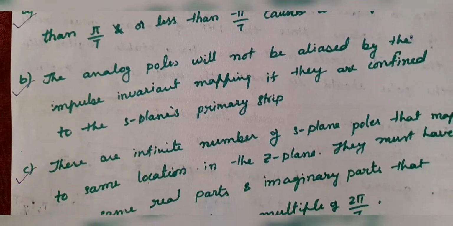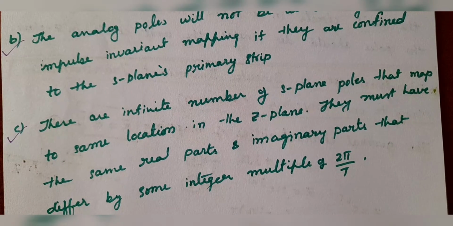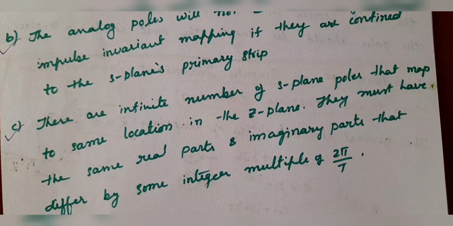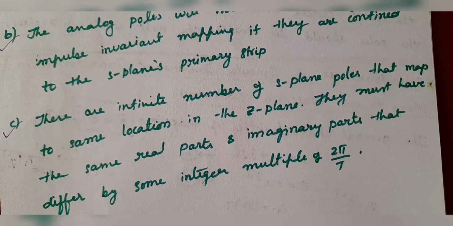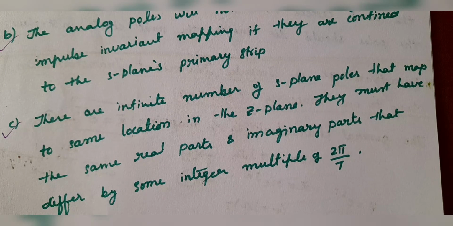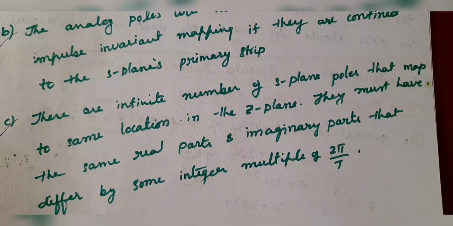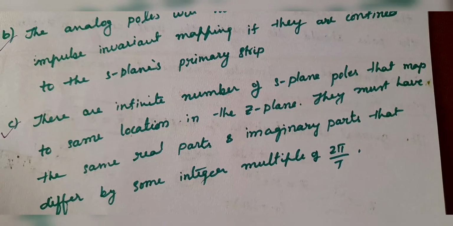There are an infinite number of S-plane poles that map to the same location in the Z-plane. They must have the same real part and imaginary parts that differ by some integer multiple of 2 pi by capital T. So under this condition, aliasing will occur.